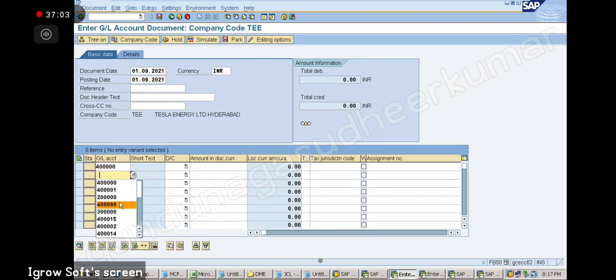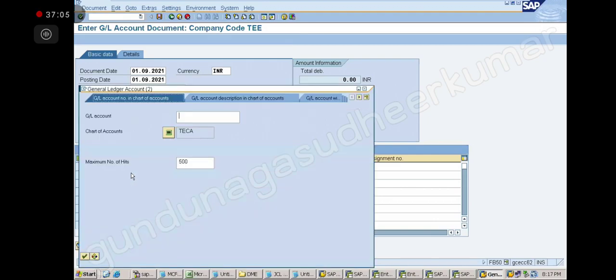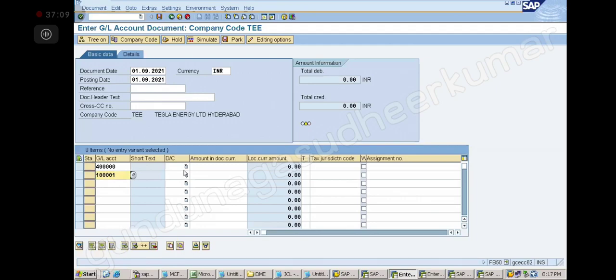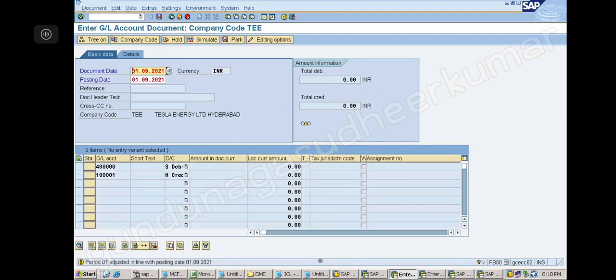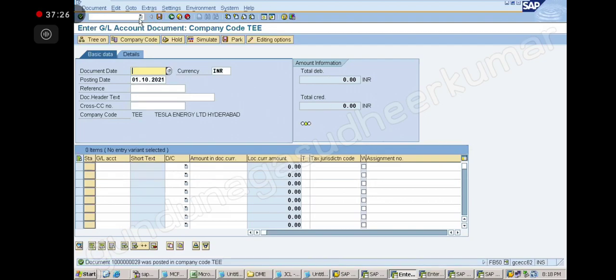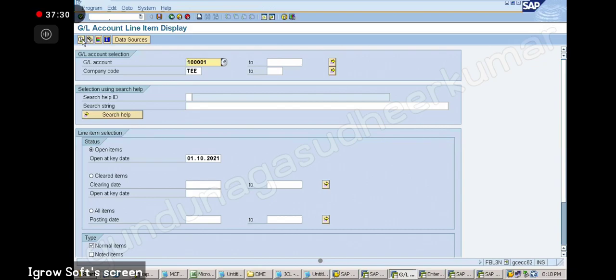Rent expense, debit, and rent payable, credit. Now how much is it again? 20,000. Correct, 20,000. And then save. So when I save, what will happen now? Another open item got created. So if you go to FBL3N, you can see 2 open items.